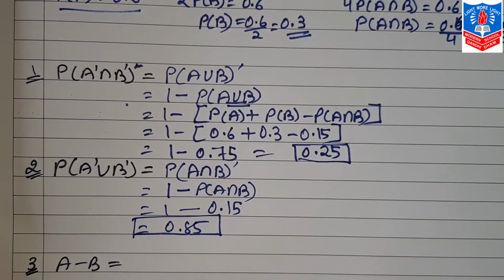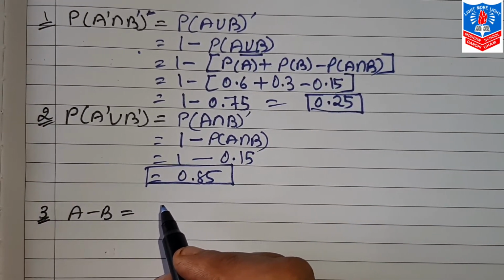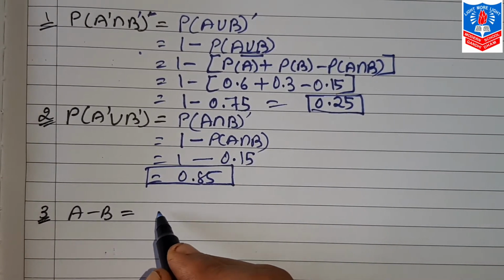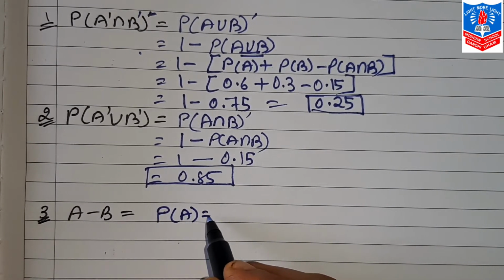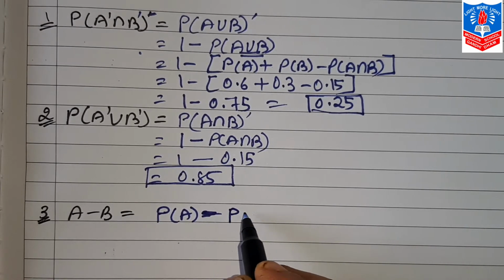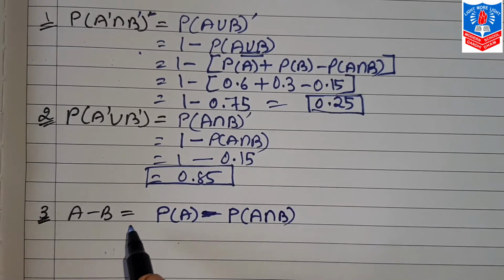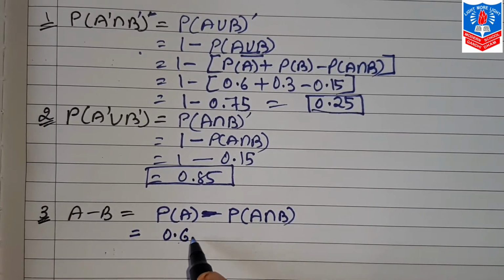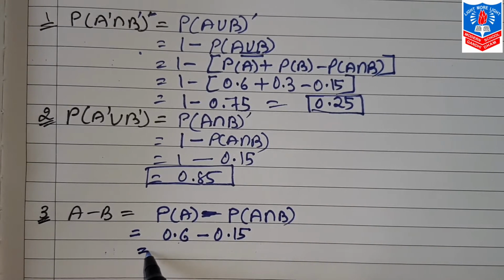Now next is A dash B, that is difference event of A. How do we find that? If you remember, we have already discussed the formula: probability A minus probability A intersection B. This is the difference event of A. Probability A is already given, 0.6. Probability A intersection B is 0.15.